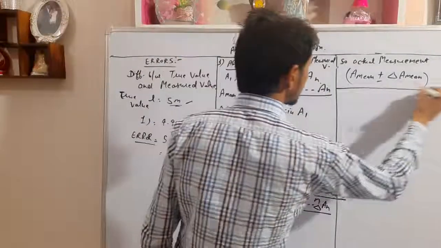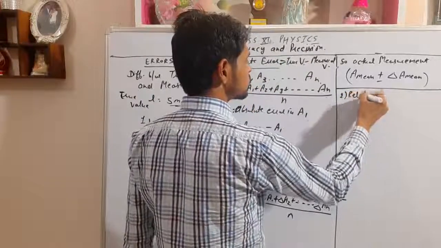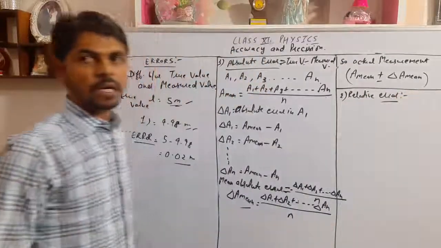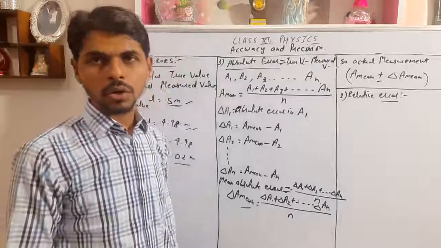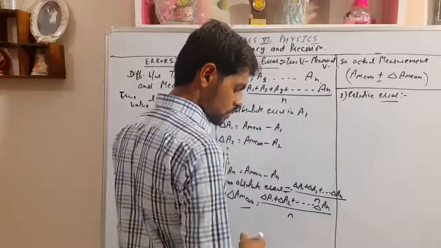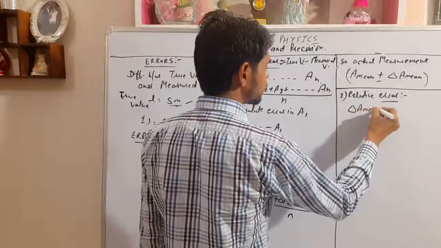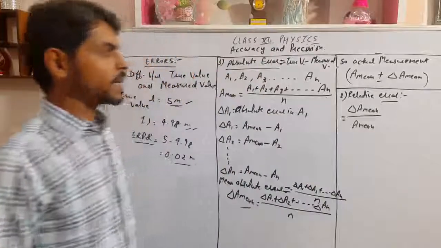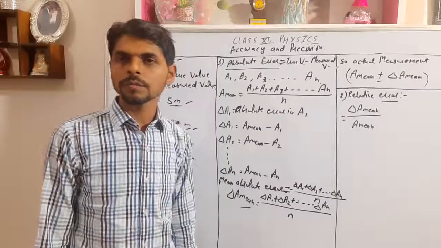Now the second type of error is relative error. So what is relative error? Relative error is the ratio of the mean of absolute errors, that is delta A mean, upon the mean of measured values. Relative error is the ratio of the mean of absolute errors to the mean of measured values.